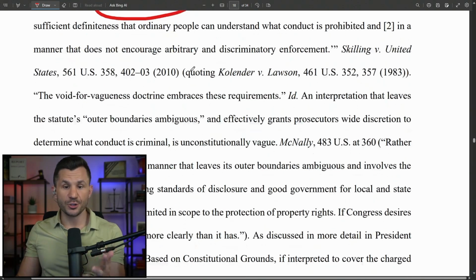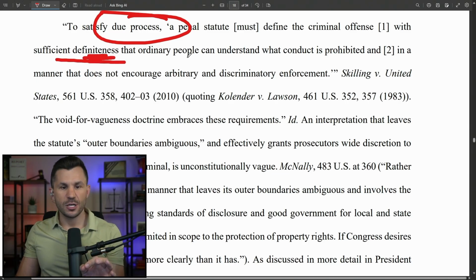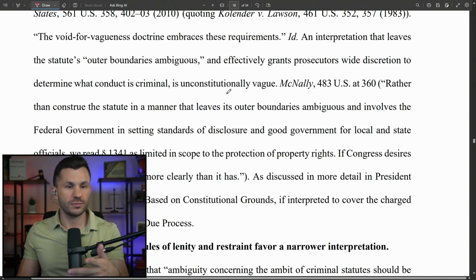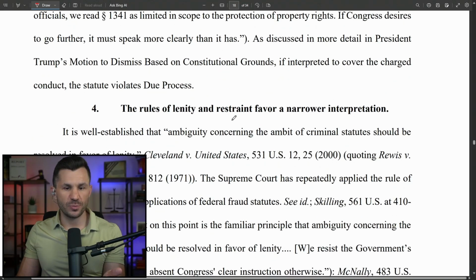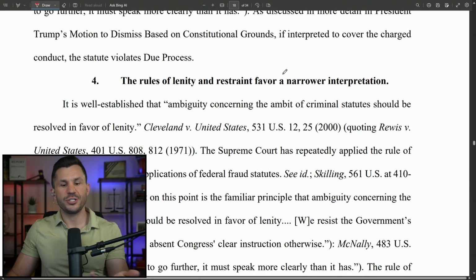People have to understand what the law is prohibited conduct. It has to be sufficiently definite so that ordinary people can understand what conduct is prohibited. You can't just pass arbitrary and discriminatory and forced laws. It's called void for vagueness, and it's a constitutional principle. Nobody's been prosecuted for something like this before, not in 234 years, but they just prosecute Trump.